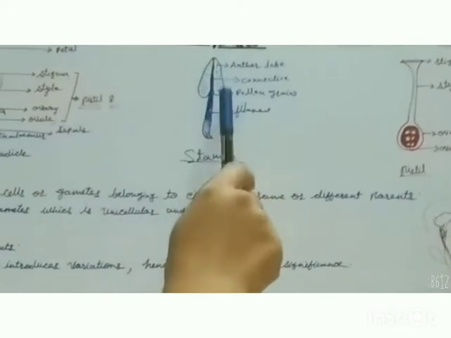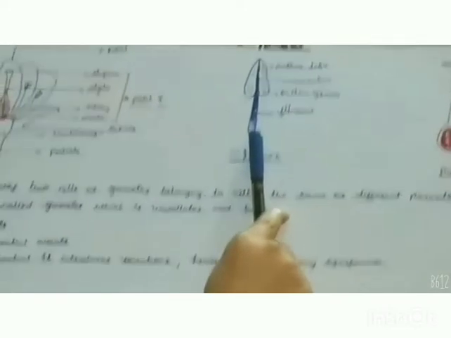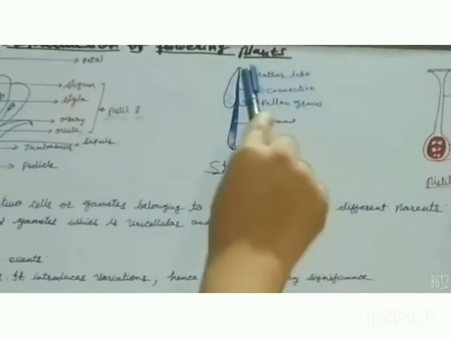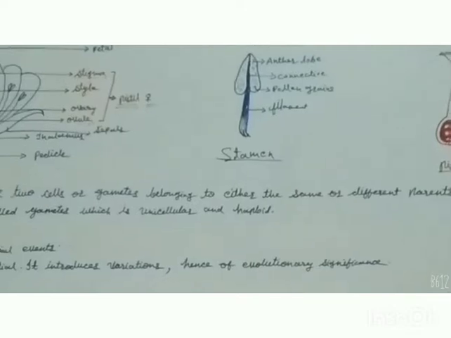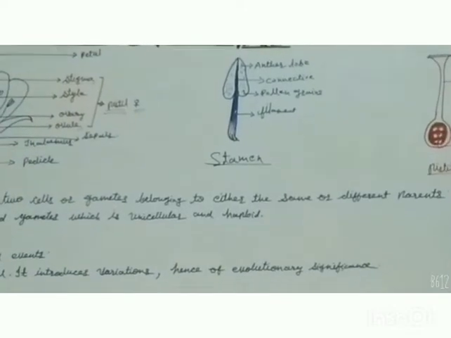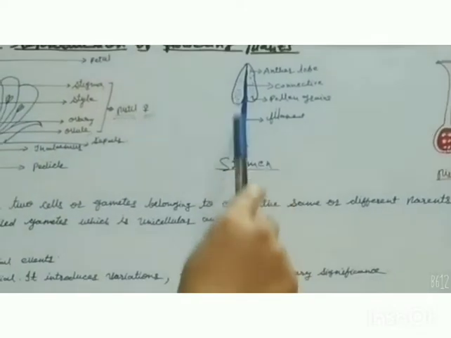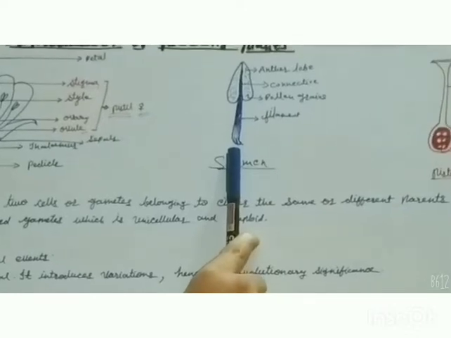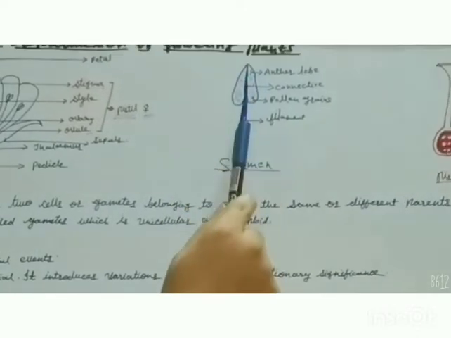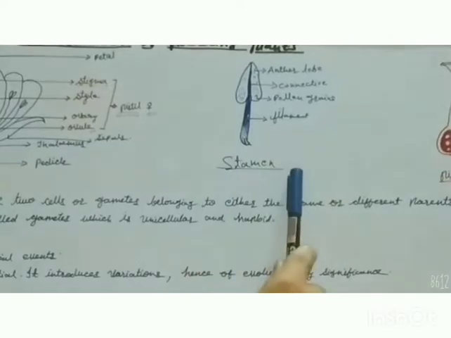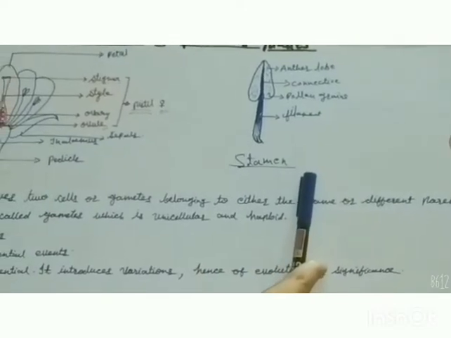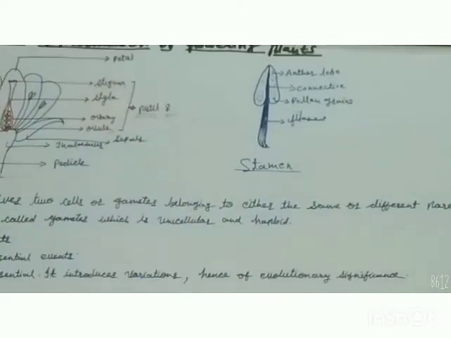This lobed structure is attached with a long slender tube which is called the connective, and these lobes are anther lobes which contain small dust-like particles which are called pollen grains, and the long slender tube is the filament. So anther lobe, connective, filament, together they are called the stamen, which forms the male reproductive organ or androecium.